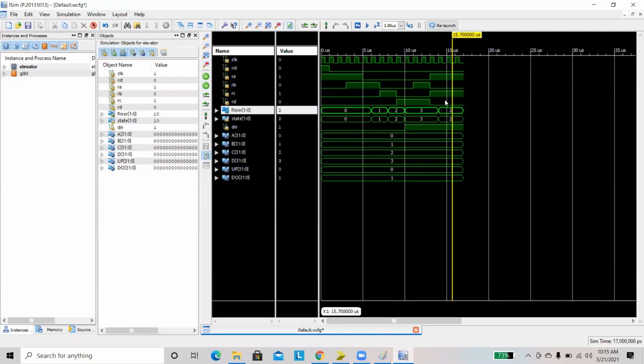When we are giving request A and C also, then the priority is given to C because when you are in third state, in that case there is a possibility of moving down. What is the first state when you are moving down? C state, right? Then the state will be second state. This is the simulation of elevator. Do you have any queries? Please ask me.